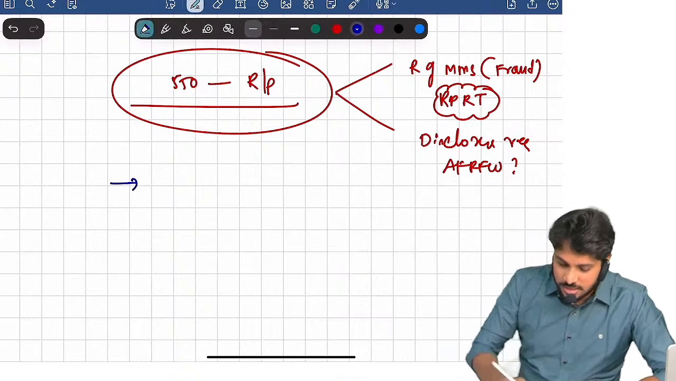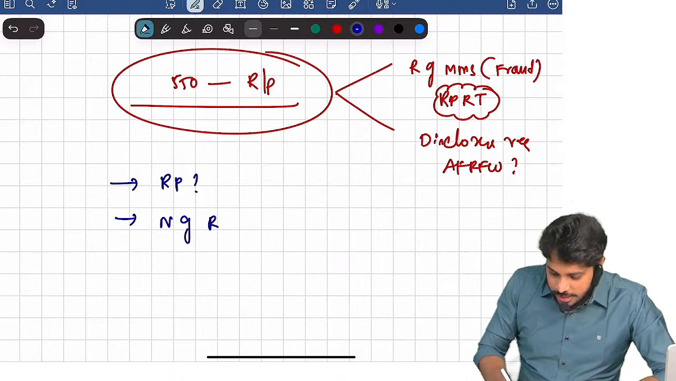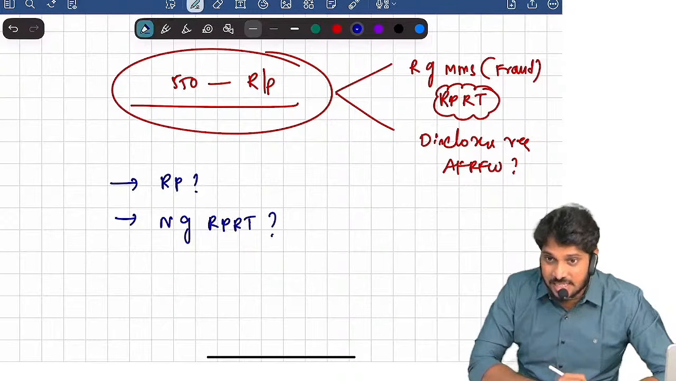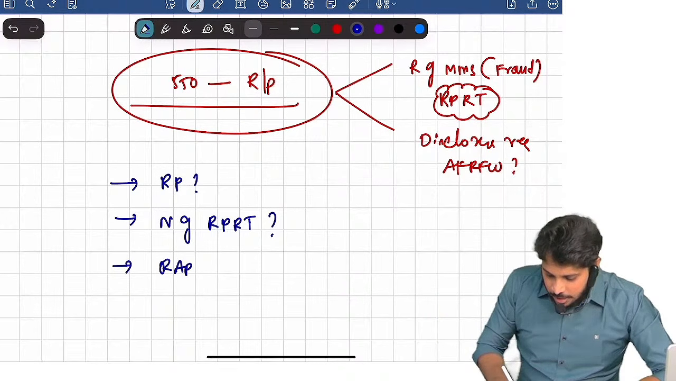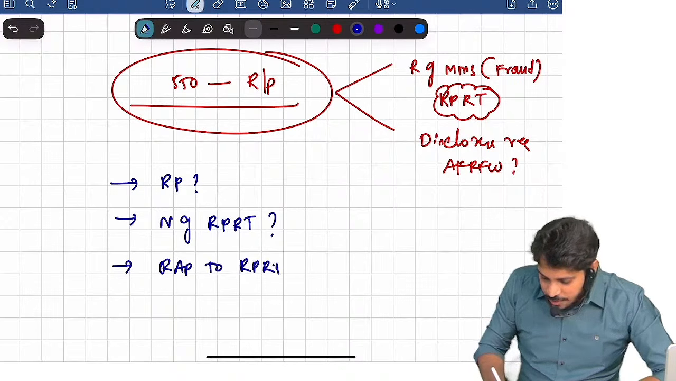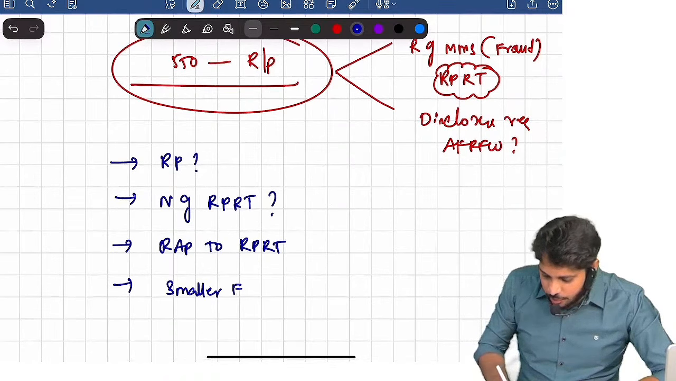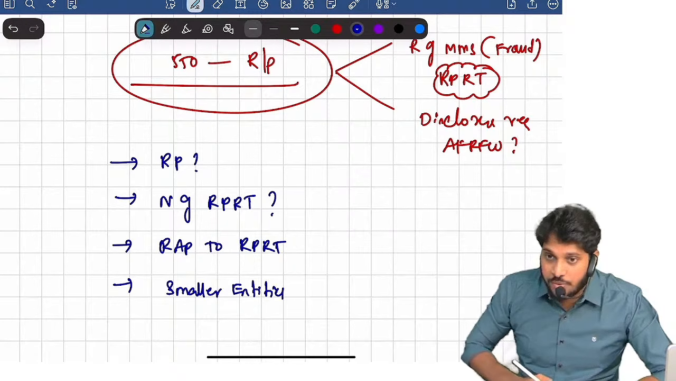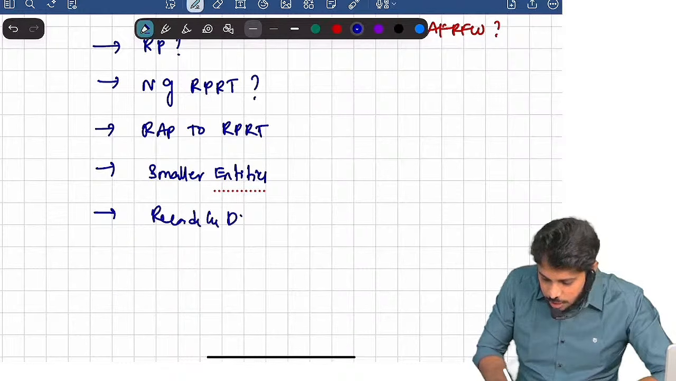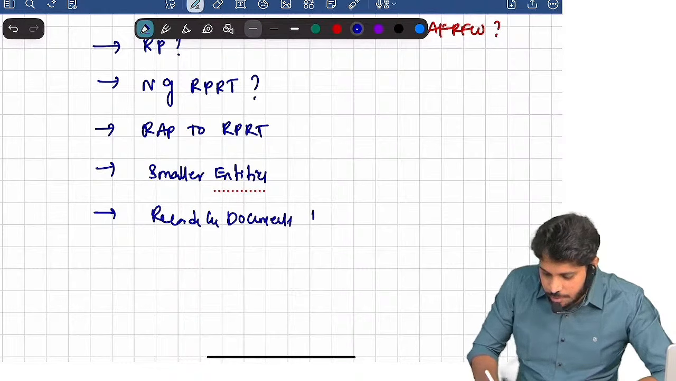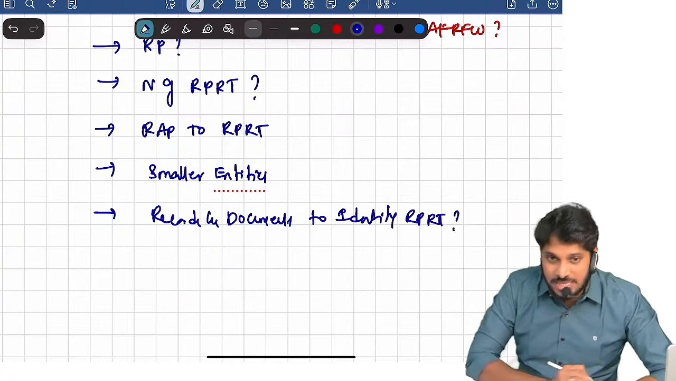Now, what are we going to study in this standard? First of all, who is a related party? Then we will understand the nature of related party relationships and transactions. Then the risk assessment procedures related to related party relationships and transactions. Then how we need to apply this to smaller entities, and what records and documents help to identify related party relationships and transactions.